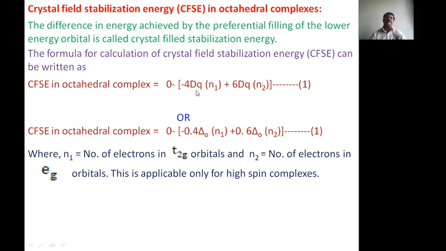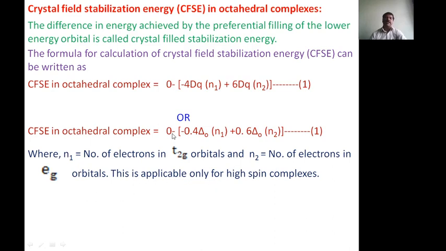How much less energy is present in the molecule, that is the stability it gives, therefore the stabilization energy, that is 0 minus (−4 Dq × n1 + 6 Dq × n2), or we can say 0 minus 0.4 delta O × n1 plus 0.6 delta O × n2, where n1 is the number of electrons present in the t2g orbitals, which are the lower energy orbitals, and n2 is the number of electrons present in the eg orbitals, which are the higher energy orbitals.